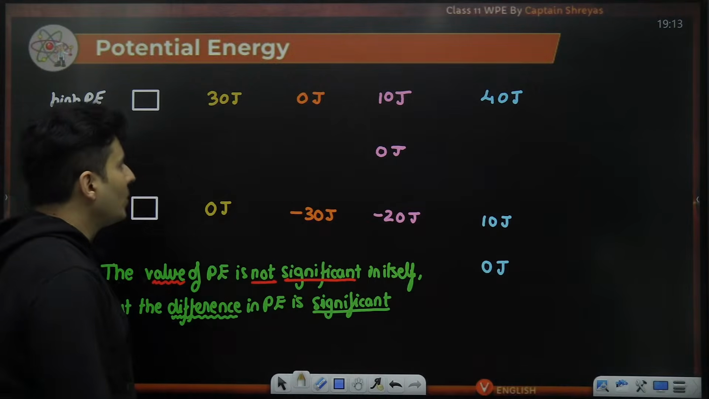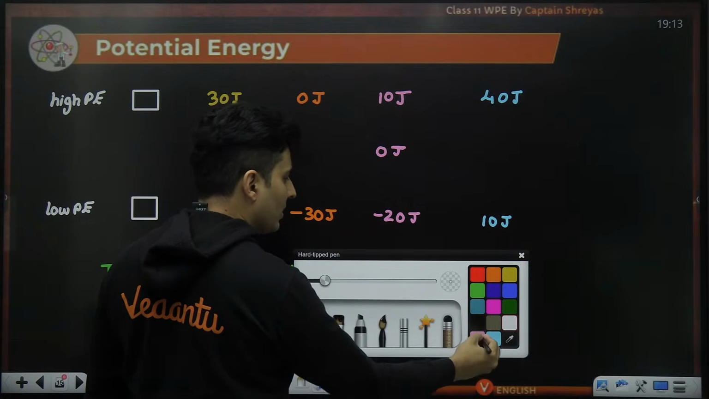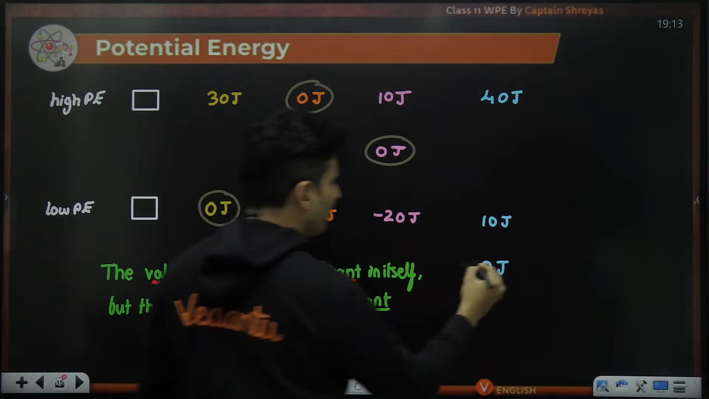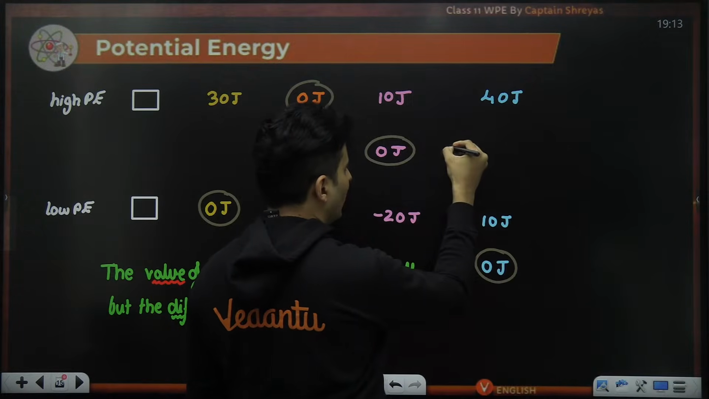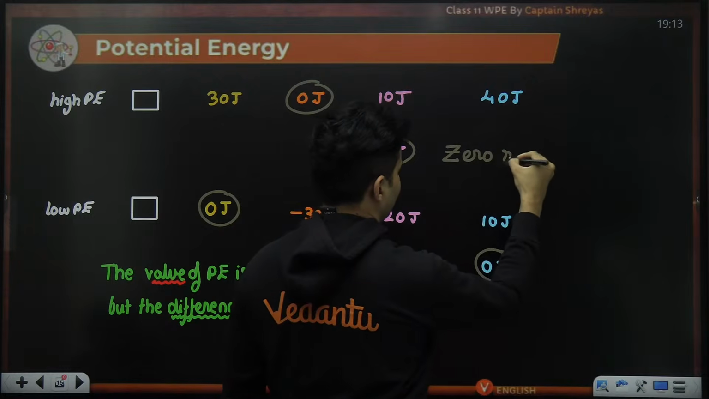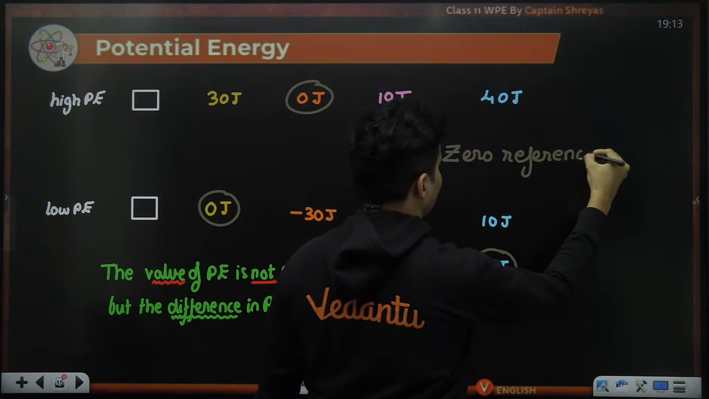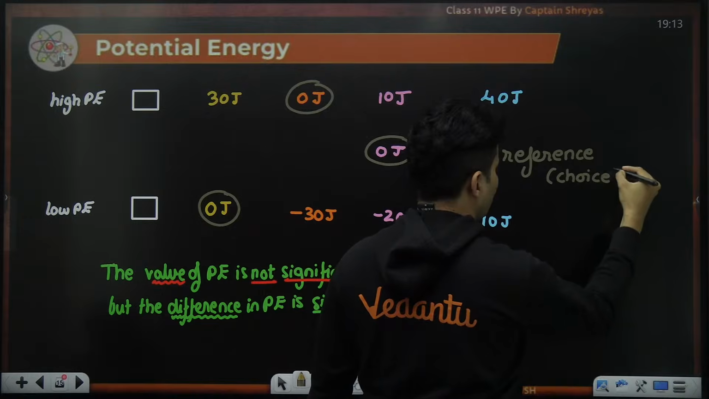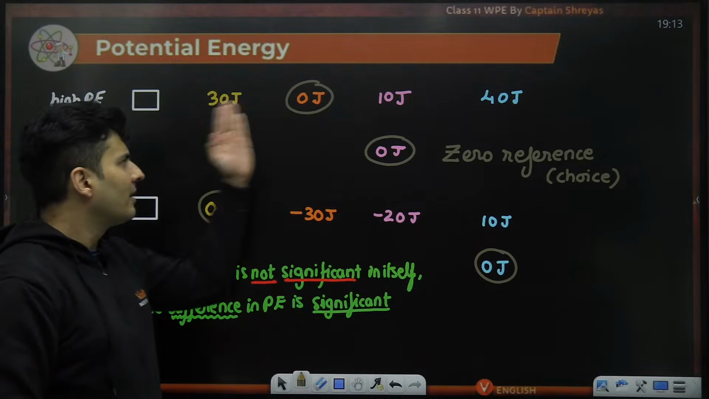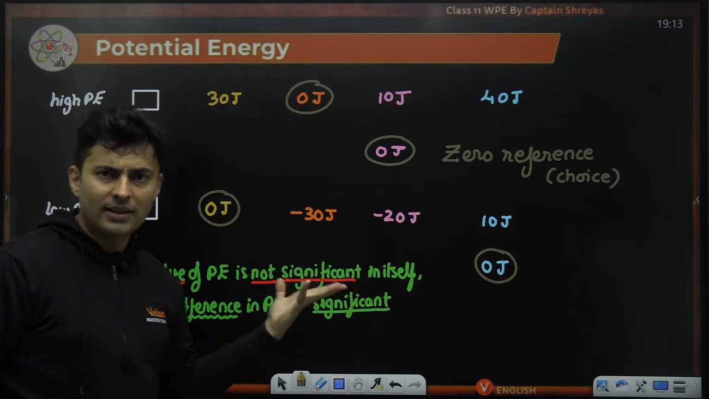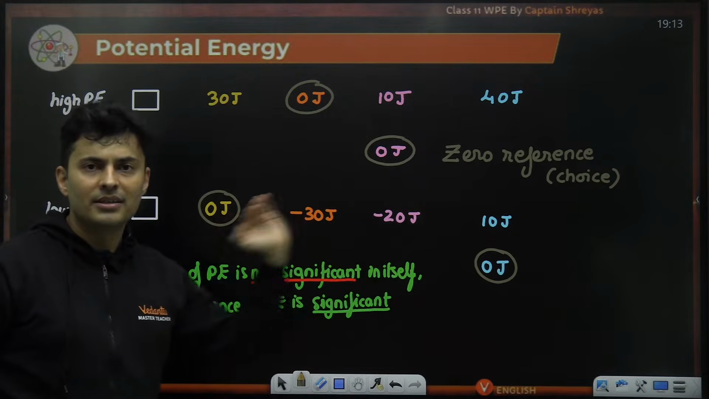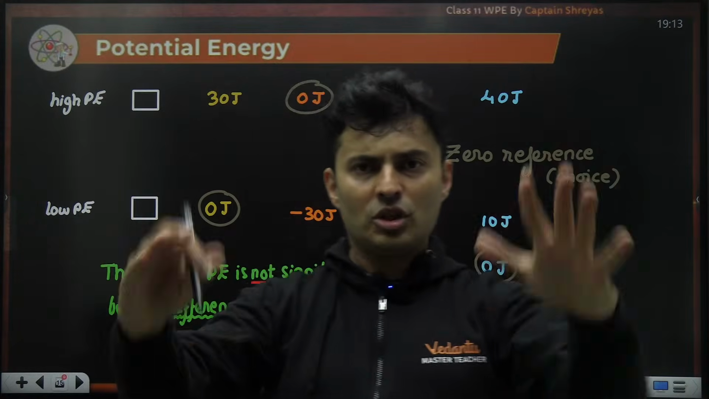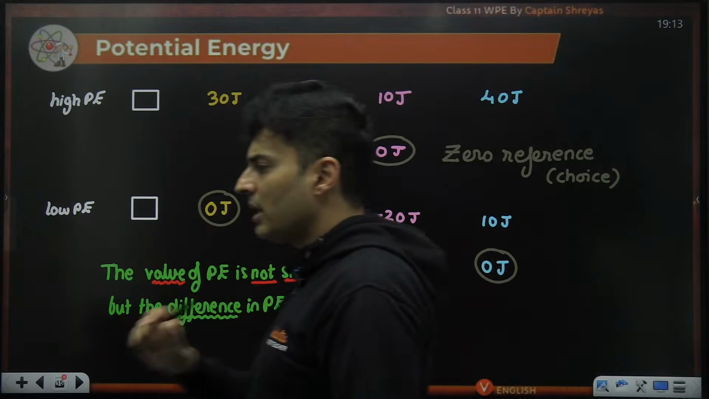So you can take any particular location to be 0. You can take this location to be 0, this location to be 0, this location to be 0. This is called the zero reference. Zero reference means it's your choice basically, where you want to take 0. Irrespective of what you take as your reference, the difference will always be the same. That's what I have shown in this particular example. Is this understood in your head? Let me know quickly in the chat box.